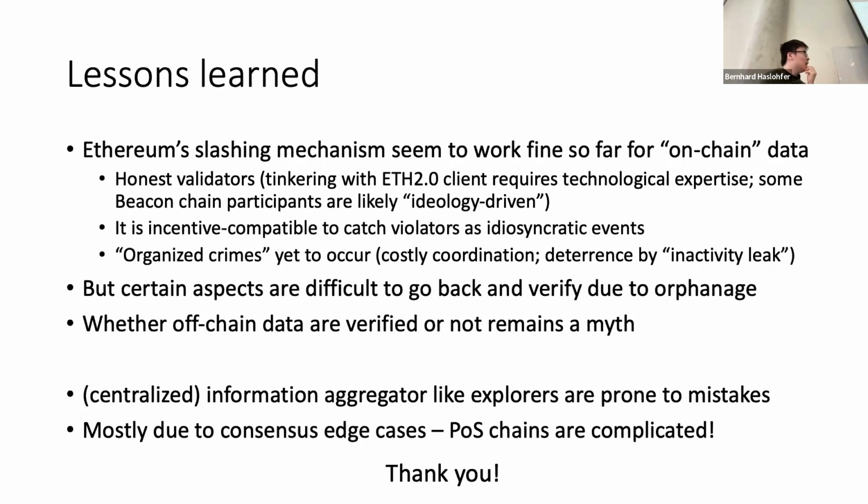My question would be about the organized crimes that you mentioned here, that are yet to occur. Could you elaborate a little bit on how those could look in the context of validator slashing? I think Ethereum is the most secure chain. In some chains we previously studied, it has already happened, many more times, basically based on coordinated attacks and certain software bugs.